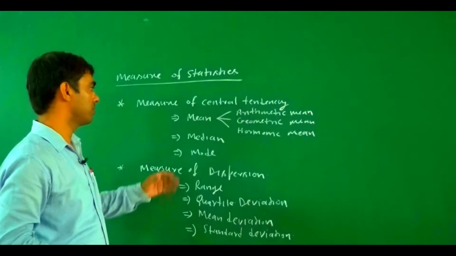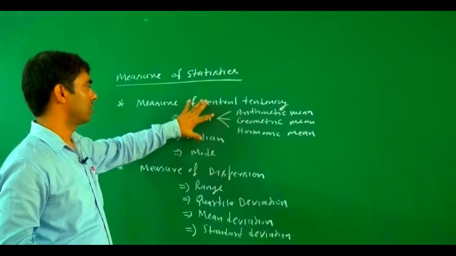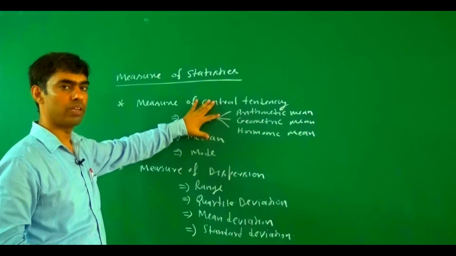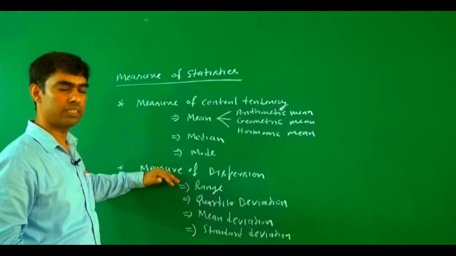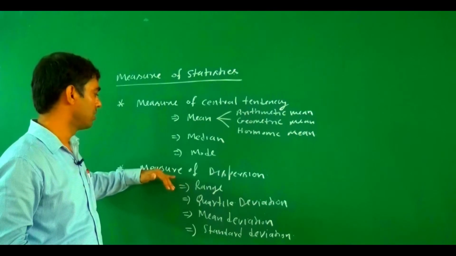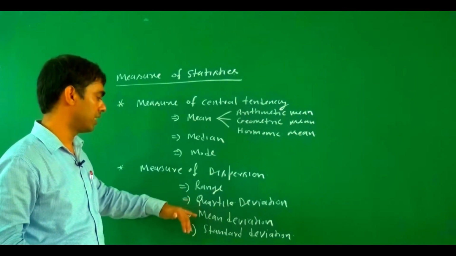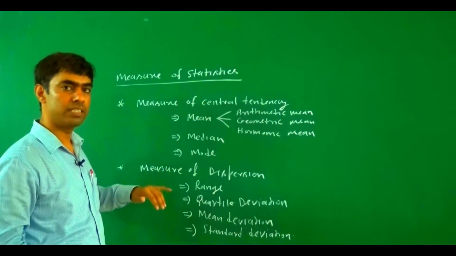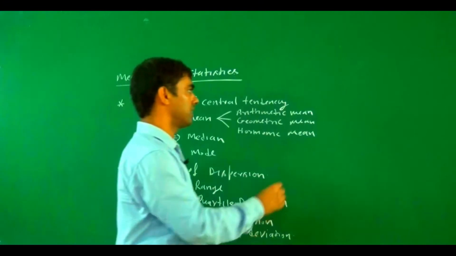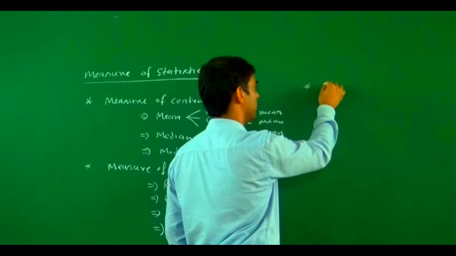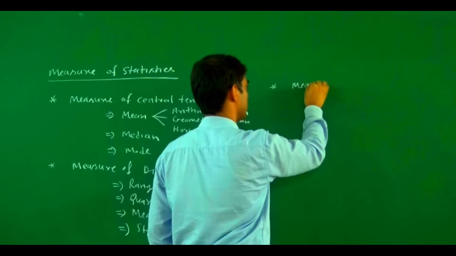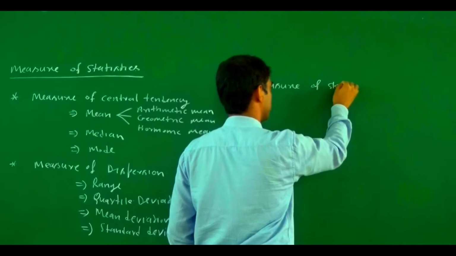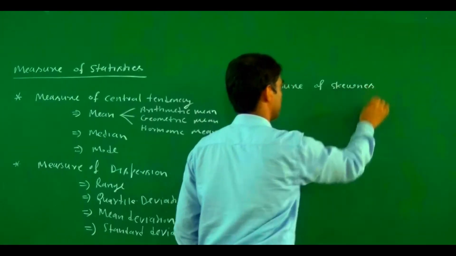And next measure is: if for two data the measure of central tendency is equal, then to differentiate one data from another data, we use the measure of dispersion, meaning range, quartile deviation, mean deviation, and standard deviation. If the measure of central tendency is equal and the measure of dispersion is equal, then to differentiate we use the measure of skewness.